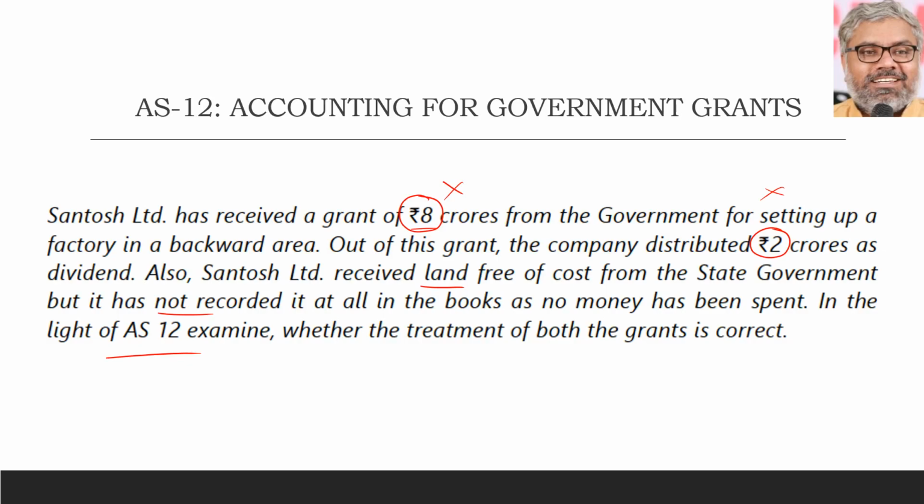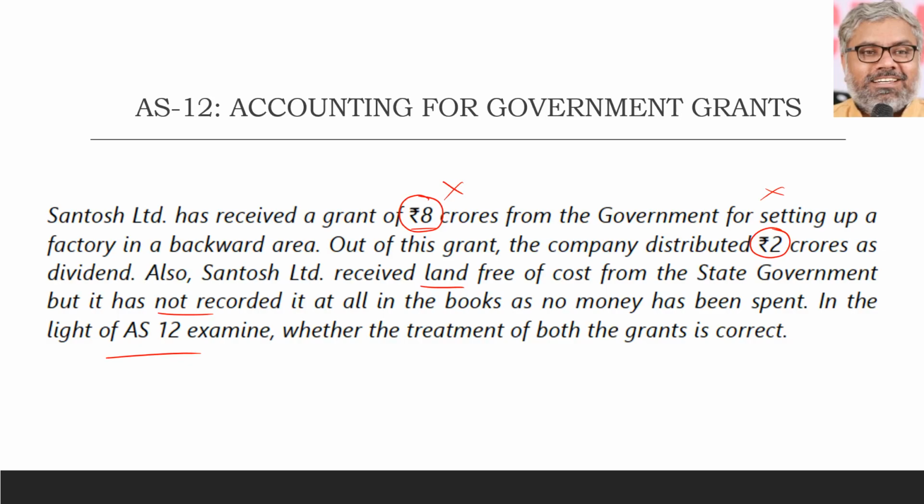When we say capital reserve, that is something which cannot be used for distribution of dividend. So Santosh Limited distributed 2 crores out of this 8 crores as dividend. That is wrong. They should not have distributed it as dividend. Since it is a capital grant, dividend cannot be distributed out of that. That is the first point I have to write. Hence, distribution of dividend of 2 crores from this 8 crores of capital grant received from government is inappropriate.